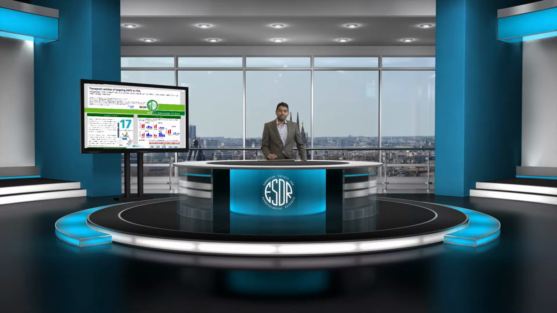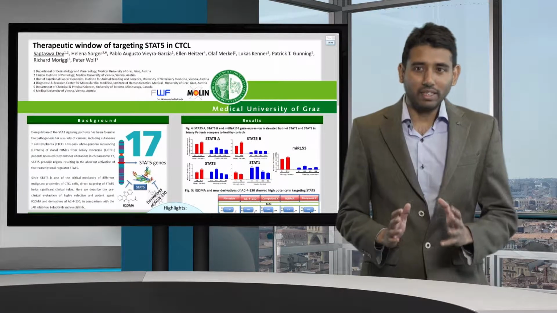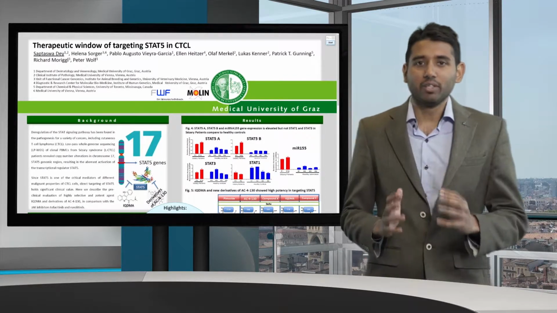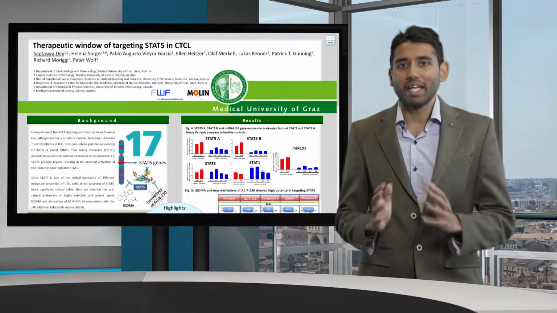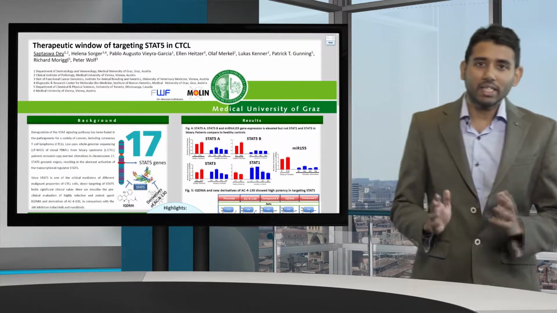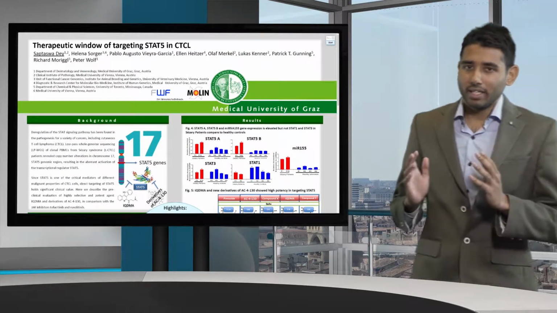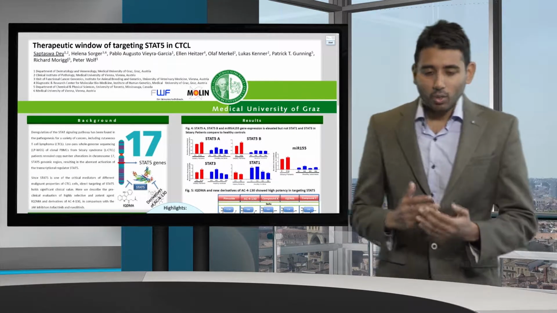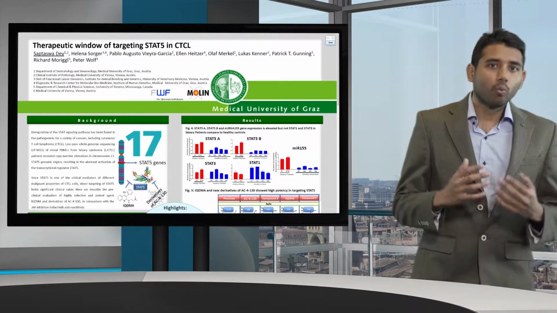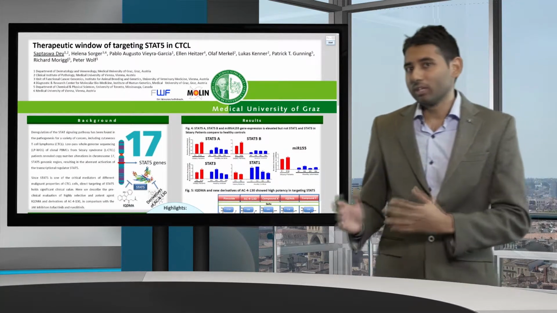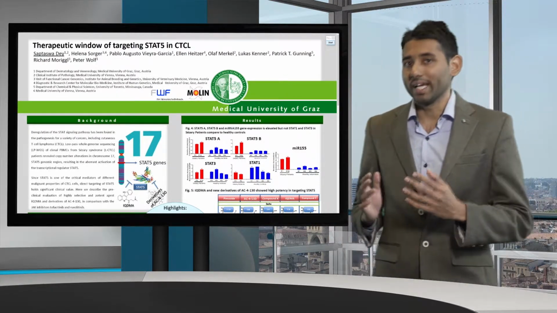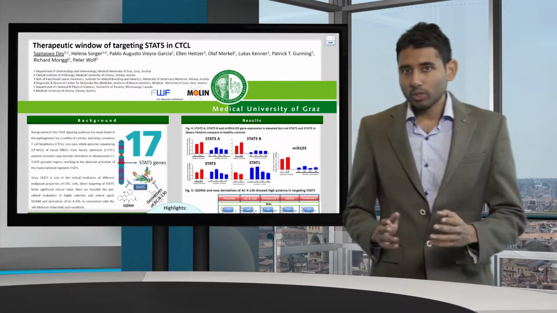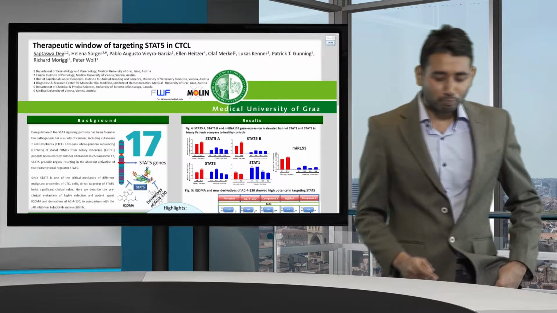So cutaneous T-cell lymphoma is a kind of disease where malignant T cells infiltrate the skin and create this malignant phenotype of the skin. Cutaneous T-cell lymphoma is divided into two subclasses. One is the skin-resident subclass, which is mycosis fungoides, and one is the leukemic variant of cutaneous T-cell lymphoma, or LCTCL, which is Sézary syndrome. So I mostly worked with Sézary syndrome.